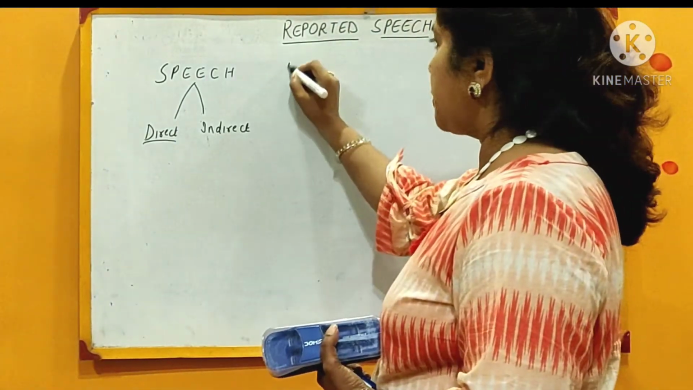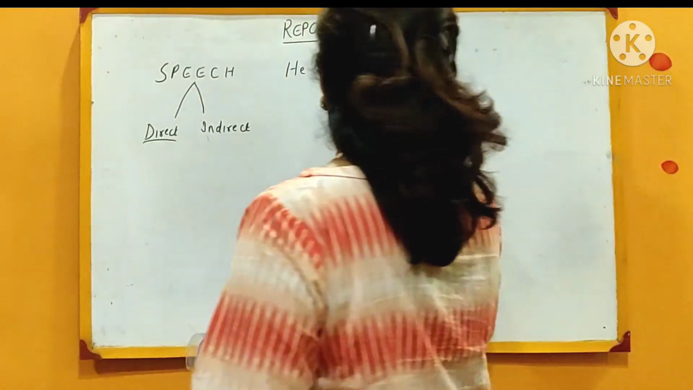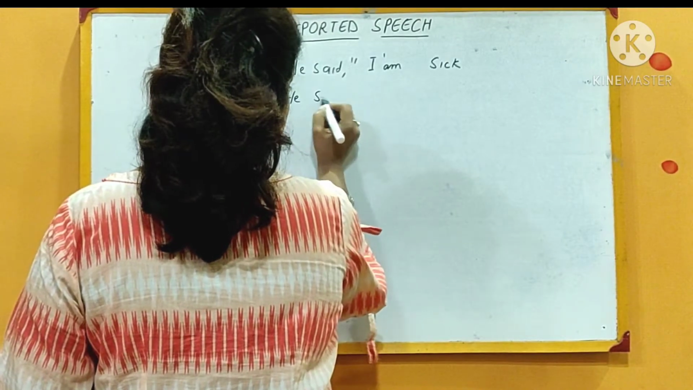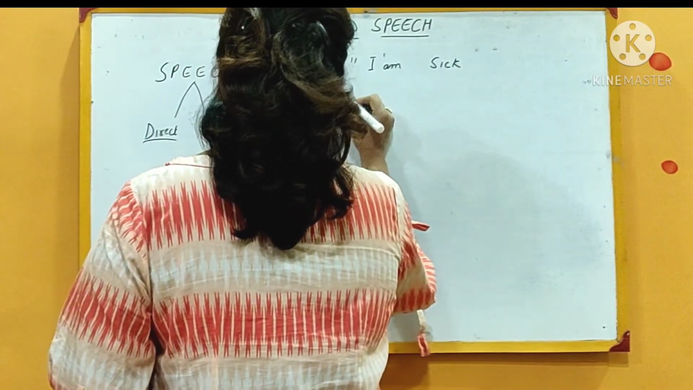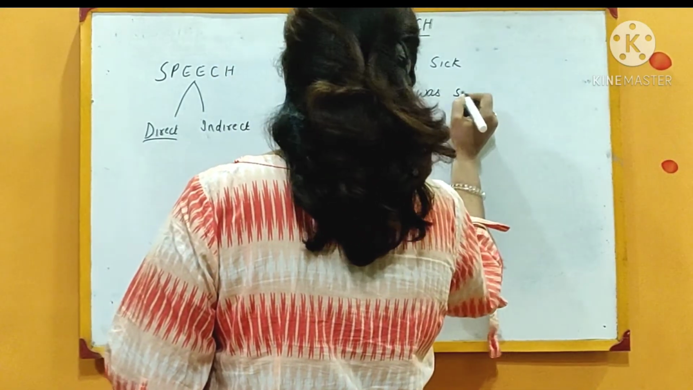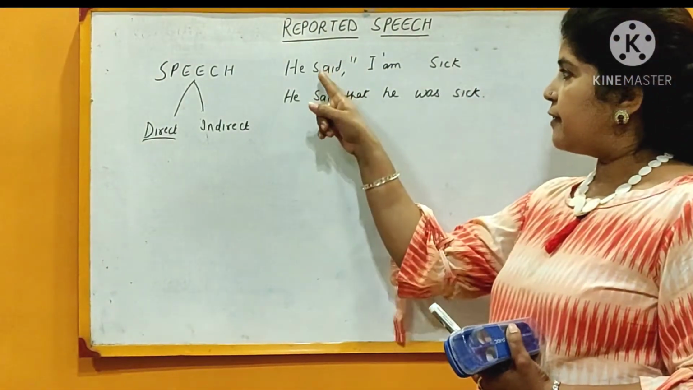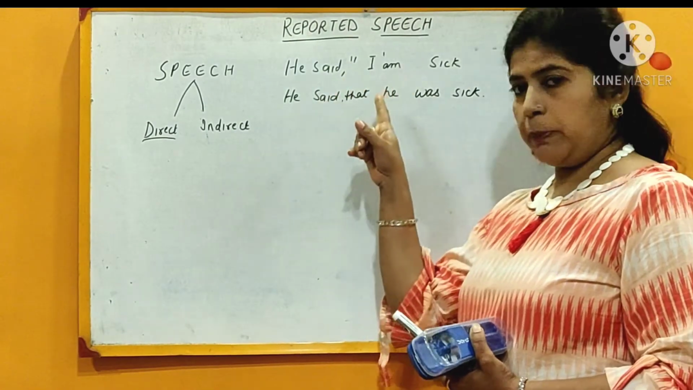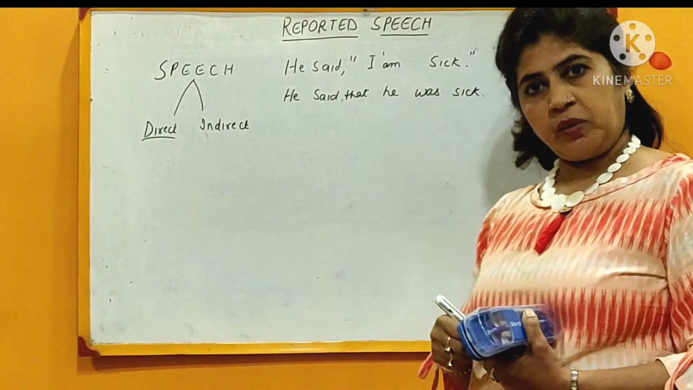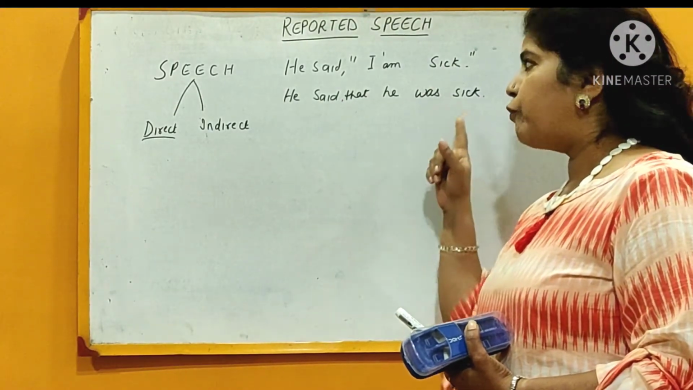Okay, so I am writing two types of sentences over here. He said, "I am sick." He said that he was sick. So in the first sentence you have seen, he said, comma, inverted commas open, I am sick, full stop, inverted commas close. And in the second sentence, he said that he was sick.